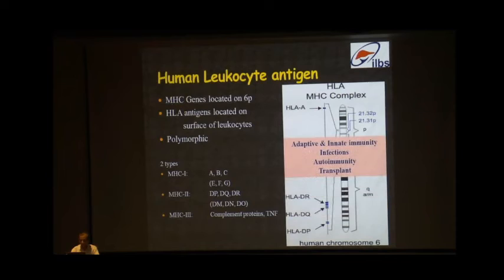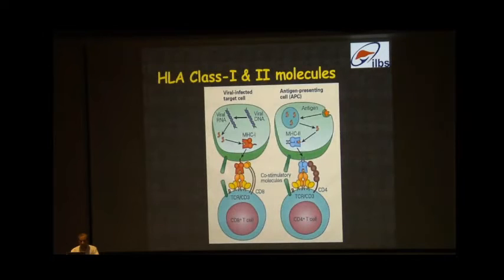So overall, these HLA antigens are responsible for adaptive and innate immunity, infections, autoimmunity, and also very important in the transplant setting. So class 1 antigens are presented by the virus-infected cells to the CD8 cells, leading to cytotoxicity, whereas the MHC class 2 antigens are presented by the antigen presenting cells to the CD4 cells, leading to the cell-mediated injury.